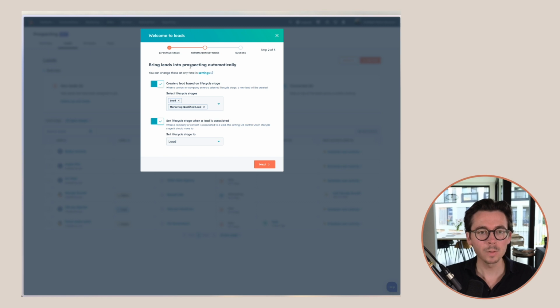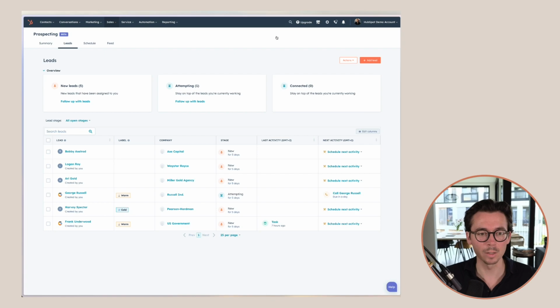Then when we click this, we can see that we can set up a couple of basic automations. We can create a lead based on the lifecycle stage, which is the same thing as we just did. Also, we can set the lifecycle stage when a lead is associated. So when a contact or a company is associated to a lead, it will automatically be set to this lifecycle stage. So probably also want this to be marketing qualified lead. And then if I click next, this will actually come true.